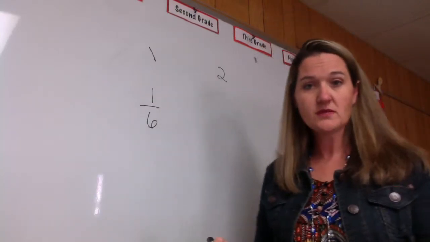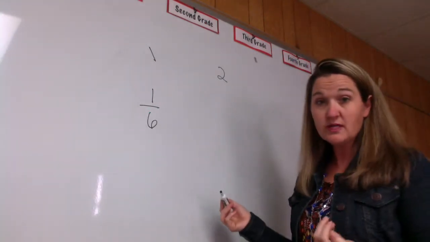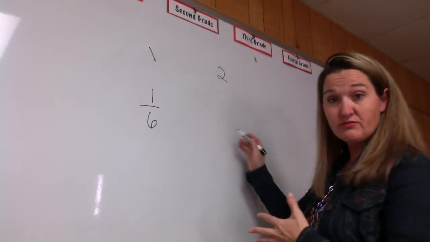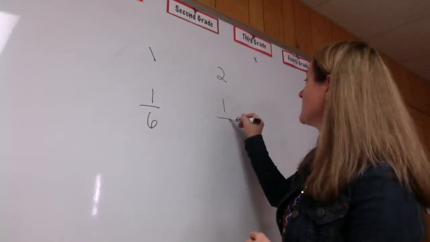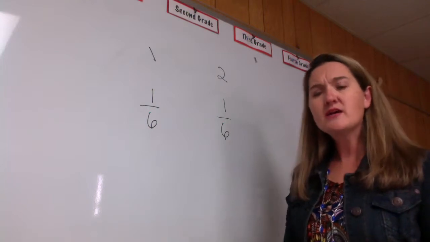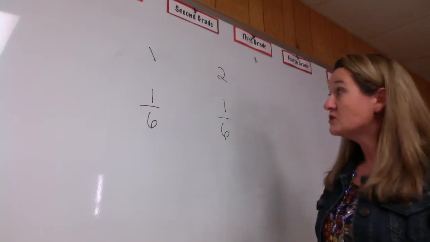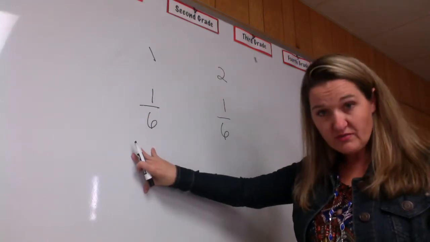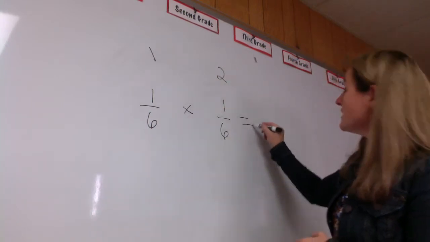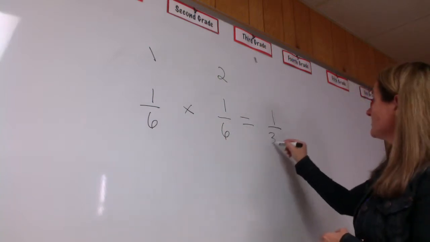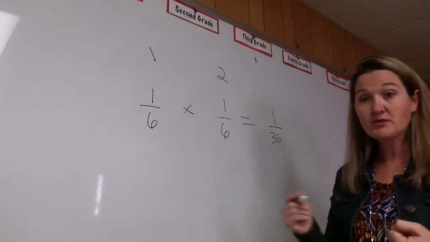Now for the second time I roll the dice, what is the probability that I'm going to roll a 2 again? Well, has it changed at all from the first time? No, I'm still rolling the dice. I have an equally likely chance of rolling a 2 the second time, which is a 1 out of 6 chance. Now, what is the probability that both of these events happen? I take the probability of the first event happening, the probability of the second event happening, and I multiply them, and so I get 1 out of 36. So I have a 1 out of 36 chance that I'm going to roll a 2 both times.